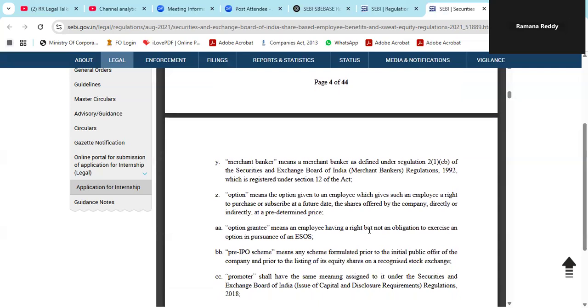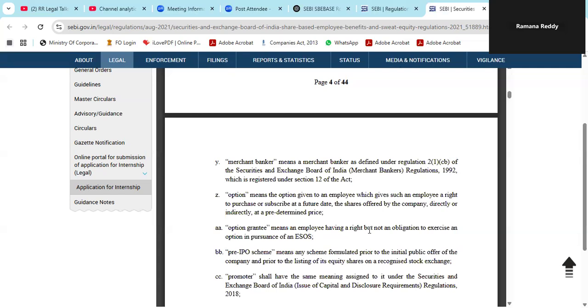Then what is merchant banker? Merchant bankers are intermediaries. In IPOs, we talk about merchant bankers, as per the SEBI merchant banker regulation. And what is the option? Option is given to an employee, which gives the employee the right to purchase, or the right to subscribe. This is at a future date; he will take it, not now. We will give it now and he will exercise at a future date, either directly or indirectly, at a predetermined price. The price will be determined now only, but you are exercising at a later date.